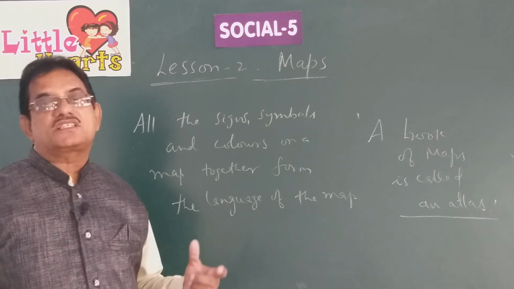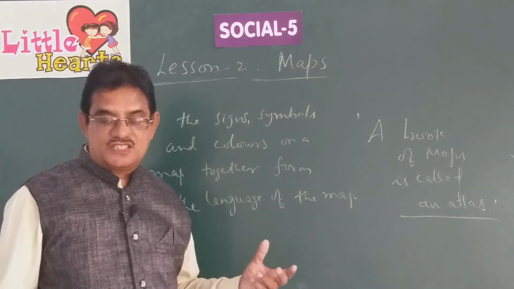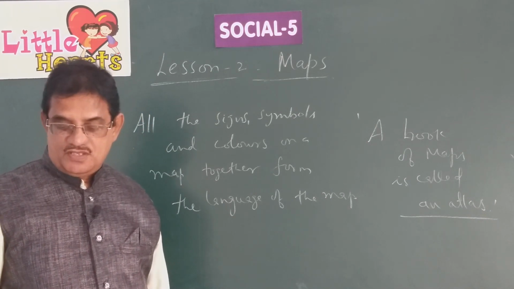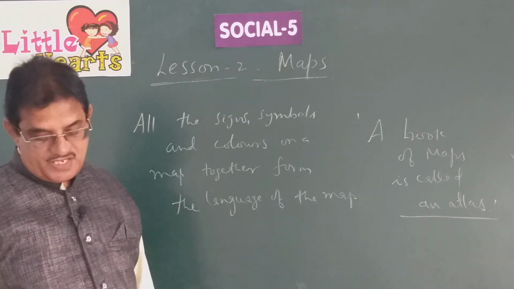The key for these kinds of symbols you can see in a book of maps called an atlas. These symbols help us to read and understand the maps easily.